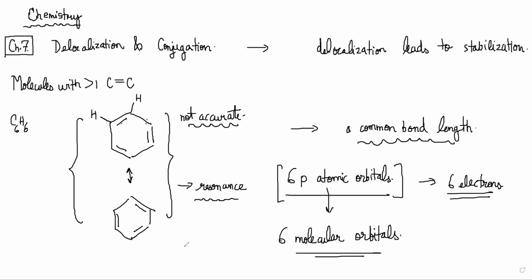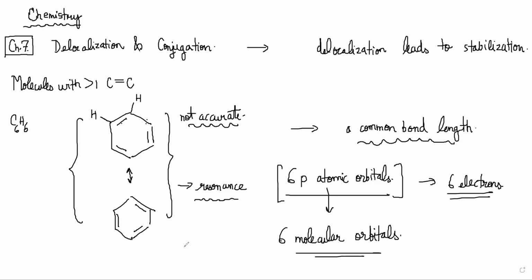So one version could be where you have one node passing through the molecule. Obviously, there are 2 possible orientations. One is through the center. Now look at the other version of the figure, right? One is through the middle of the molecule in a vertical line, and one is a horizontal line, right? These are one nodal planes. So these are 2 alternate molecular orbitals which both have one nodal plane, and the other 4 are in constructive interference with each other, right? So these are the 2 psi2s.